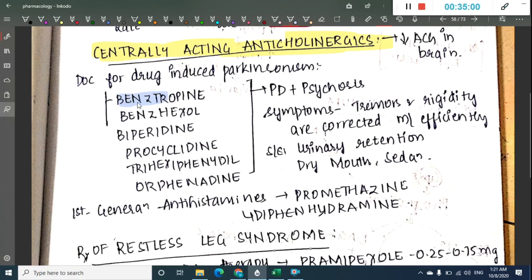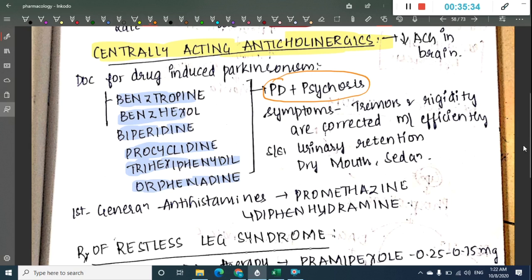These include benztropine, benzhexol, biperiden, procyclidine, trihexyphenidyl, orphenadrine. These are the centrally acting drugs which are used in drug-induced Parkinsonism. So these have both the actions. These are used both for Parkinson's disease and psychosis also.